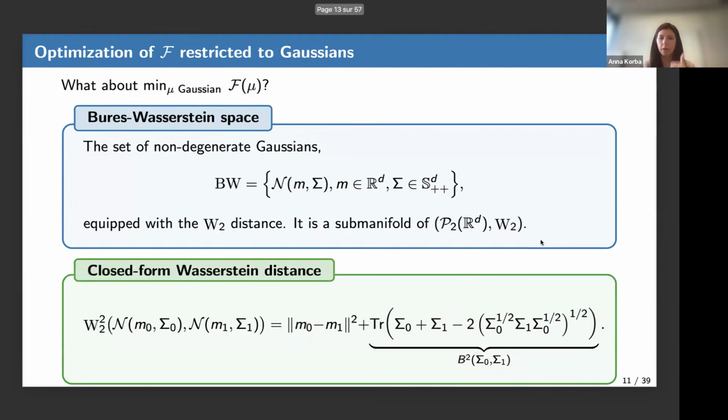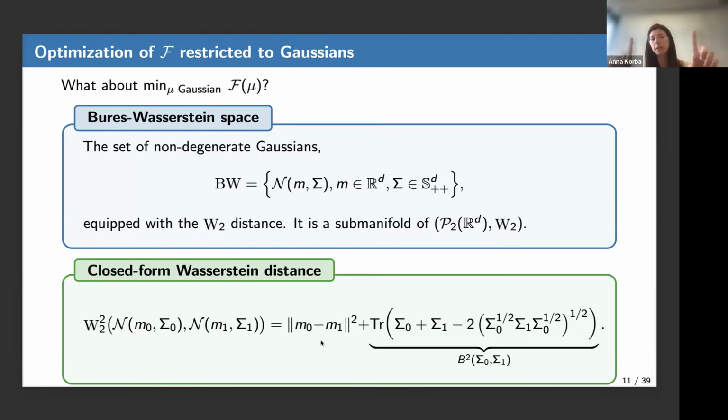What is nice is that the Wasserstein 2 distance, which I had written in terms of couplings before, has no closed form in general, but for Gaussians it has a closed form. In particular, if you consider two Gaussians with means m0 and m1, and variances sigma 0 and sigma 1, the squared Wasserstein 2 distance splits into two parts.